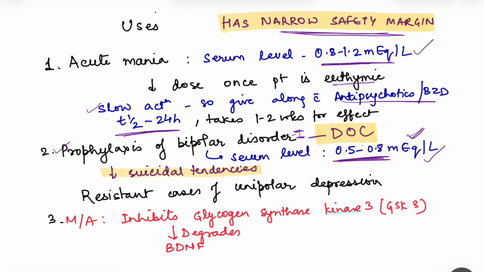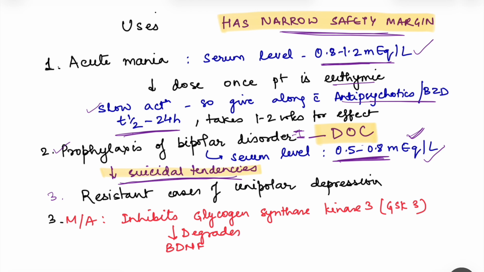Okay. Then for prophylaxis of bipolar disorder, yes, lithium is the drug of choice and it is the only drug which has shown a decrease in suicidal tendencies. So even though there are other drugs which can be used for prophylaxis, lithium is the only drug which has shown a decrease in suicidal tendencies during the depression phase of bipolar disorder. Then the third use of lithium is that it can be used for resistant cases of unipolar depression. For unipolar depression, we have different drugs like SSRIs, that we are going to talk about in a separate video.